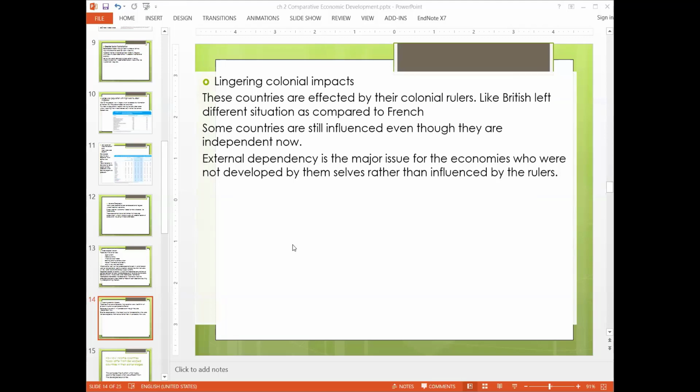Just like we also go to study in the UK because we have some influence still that is lingering here. External dependency is a major issue for these countries because even though they left us independent, there are still some dependencies because there are some rules that are still working, which were developed by the colonial rulers.